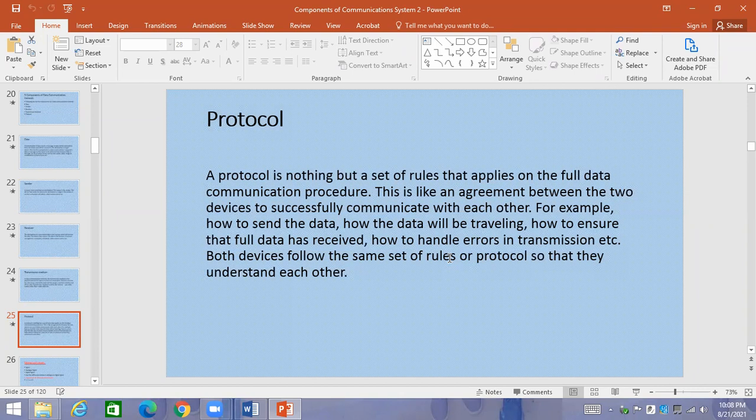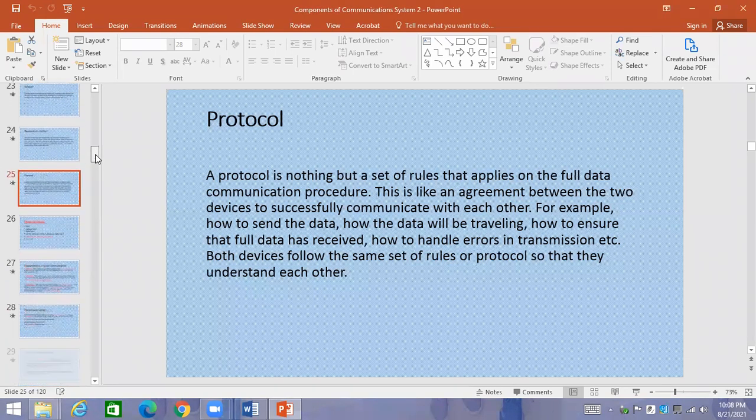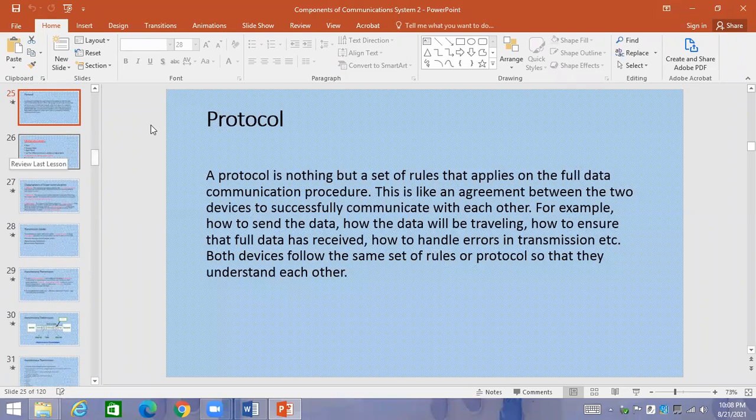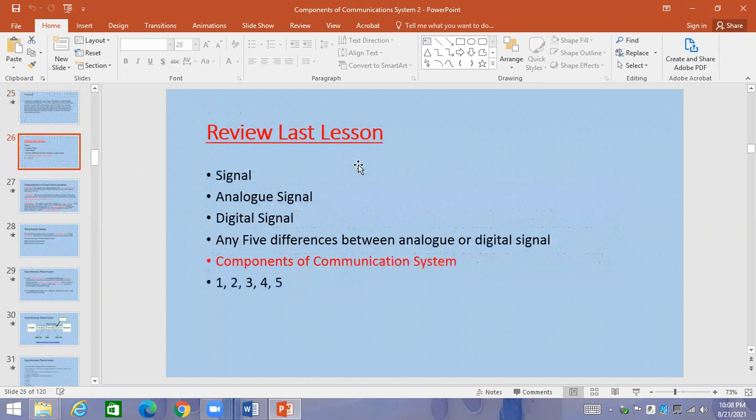Good, good, fine. So protocols are basically the rules and regulations applied for communication. The communication should be error free. The communication should be on time. There should not be any problem. There should not be any delay. There should not be any other issue. The destination should receive the data. All these are the rules that are going to be followed, and these are basically called the protocols, the rules and the regulation. For example, Windows is using TCP/IP protocol.